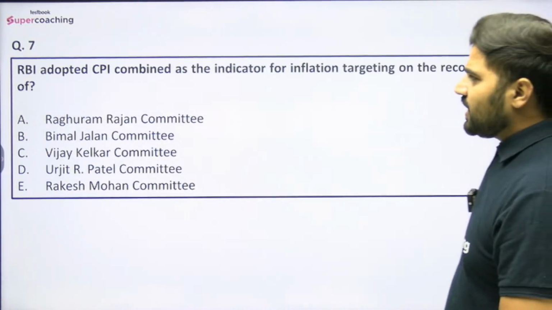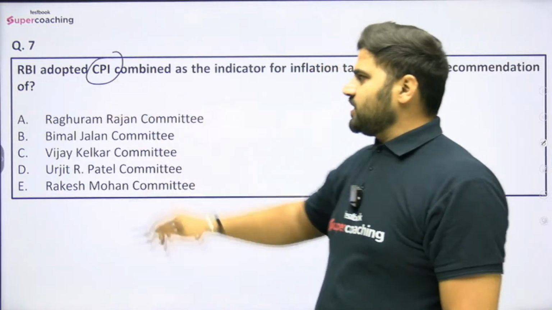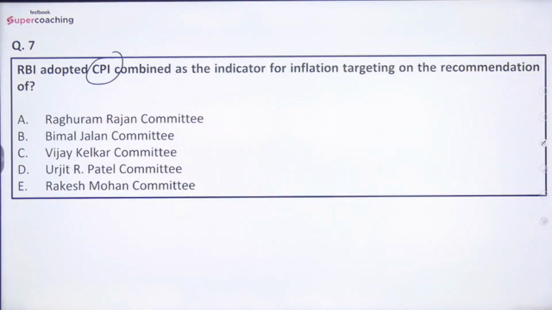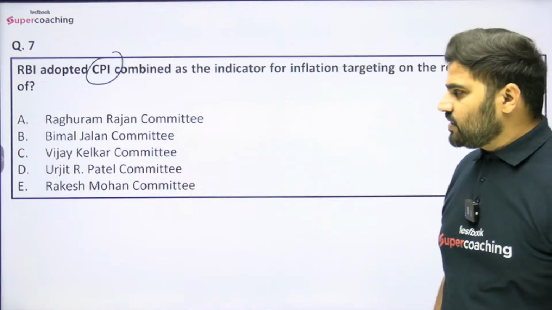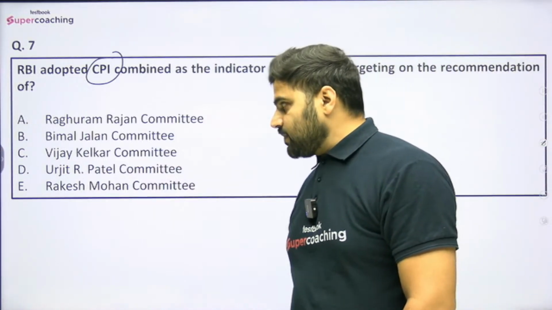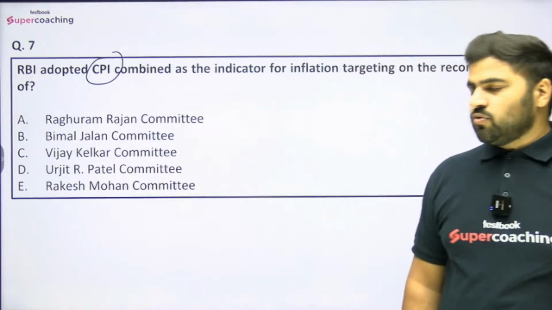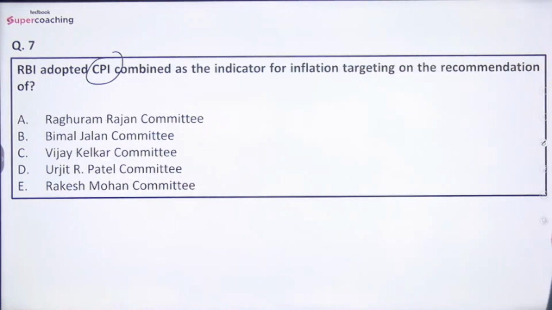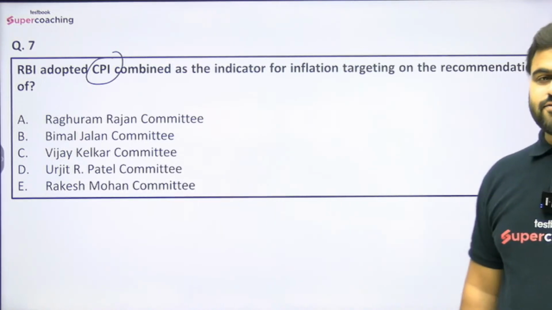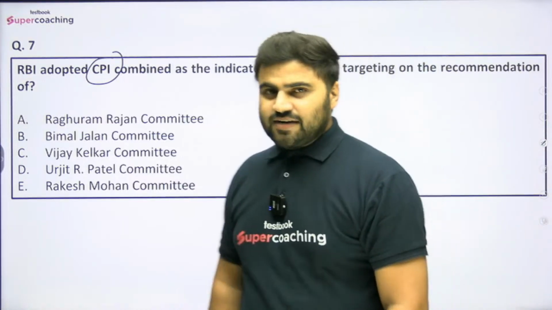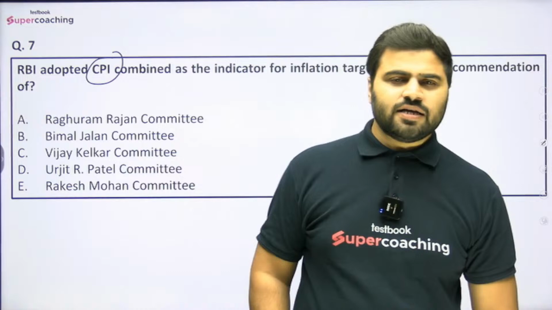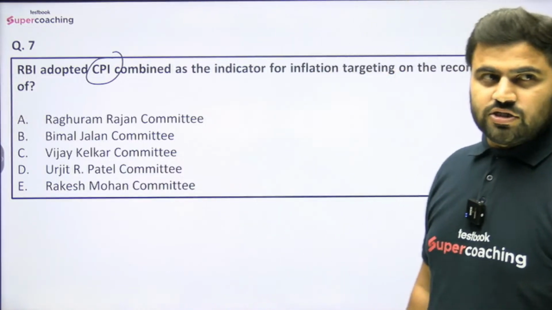Question number 7 is RBI adopted CPI, that is Consumer Price Index, combined as the indicator for inflation targeting on the recommendation of which of the following committee? Raghuram Rajan committee, Vimal Jalan committee, Vijay Kelkar committee, Urjit R Patel committee और राकेश मोहन कमिटी. बताइए. सो आरबीआई ने किसकी रिकमेंडेशन पर यहाँ पे CPI कंबाइंड को बेसिकली अडॉप्ट किया था एज द इंडिकेटर फॉर इन्फ्लेशन टारगेटिंग? दिस इज द क्वेश्चन गाइज. ये सारे वो फैक्ट्स हैं जो आपसे एग्जाम में पूछे जा सकते हैं, सो दे आर वेरी वेरी इंपॉर्टेंट, तो आपको पता होने चाहिए, राइट?